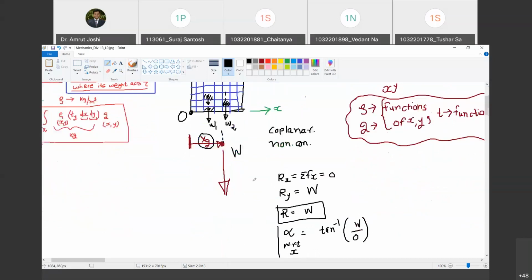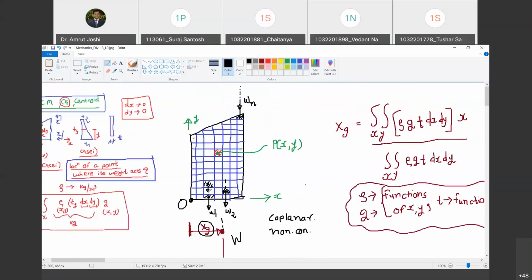Now, we know W, we don't know xG, and we know all these small values W1, W2 up to Wn. Do you agree with me? And we also know where they are acting. For example, W1 is acting at this point, W2 is acting at this point, and so on.